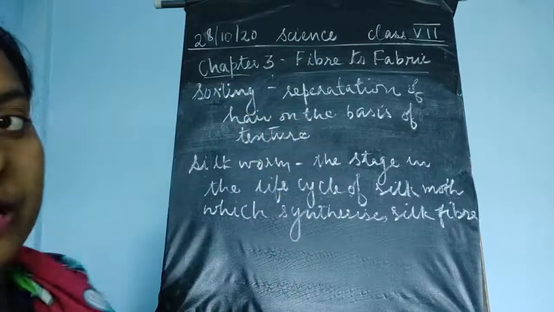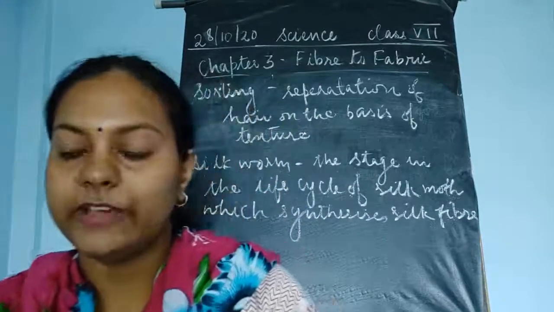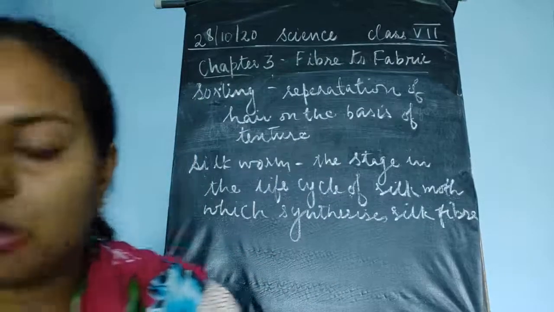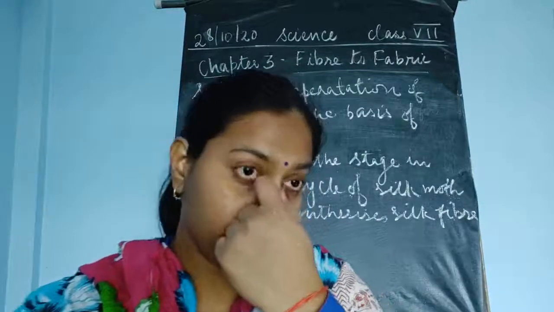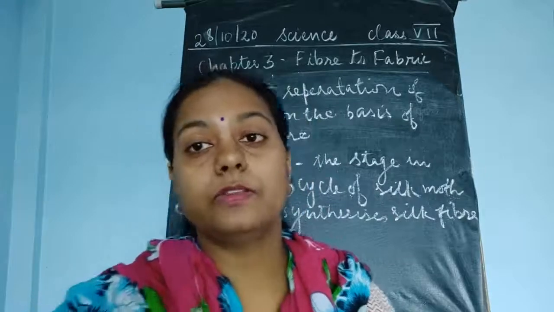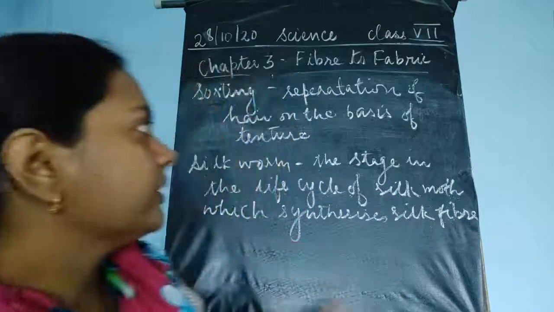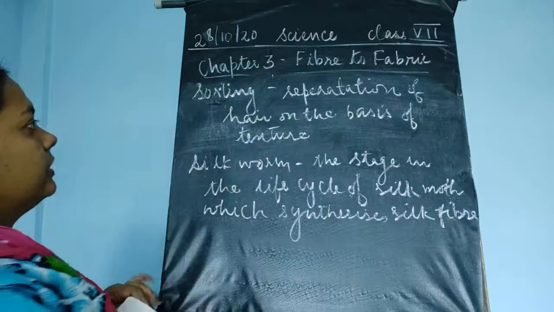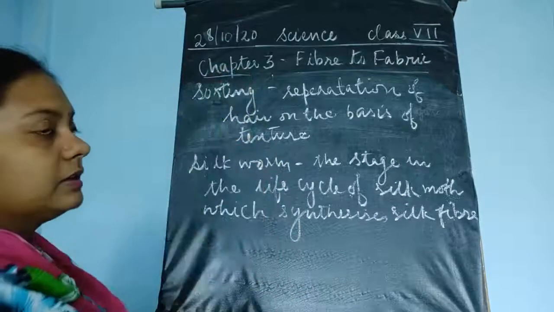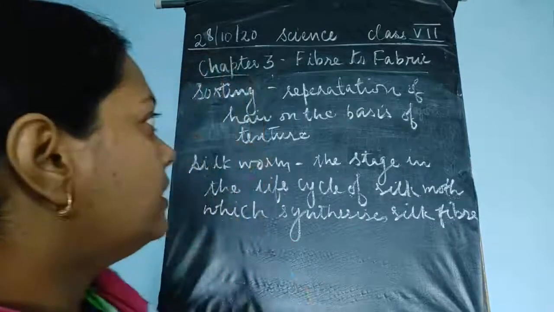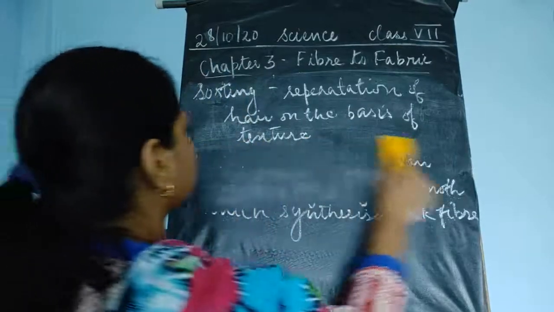On the basis of texture, variety, color, all these are the ways by which we can easily obtain the type of the wool. We can sort the wool of different colors, red, brown, black. So that is about the sorting of the wool. This is what is known as a separation of hair on the basis of the texture, colors and the variety.